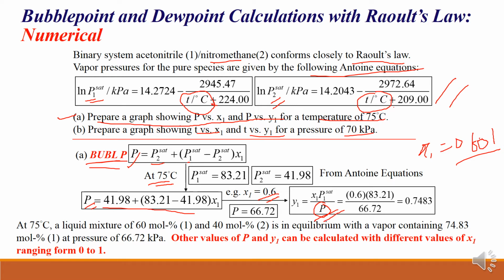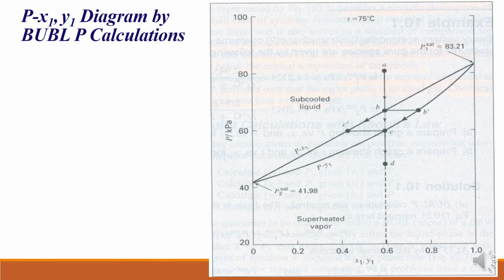And because x1 is known, because we have defined that, and P1 saturated we have calculated here, you can substitute, and P will be for different composition. For different x1, P will be different. So that is all you have to substitute, and you will get the corresponding values of y1. So once you have pressure, y1 and x1 calculated for different values of x1, it is quite simple. With this you can plot a simple graph here.